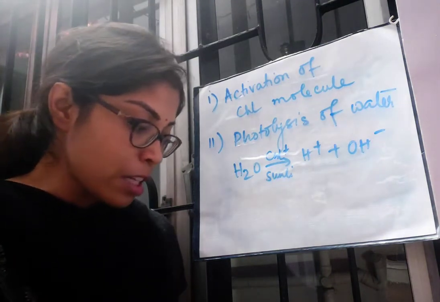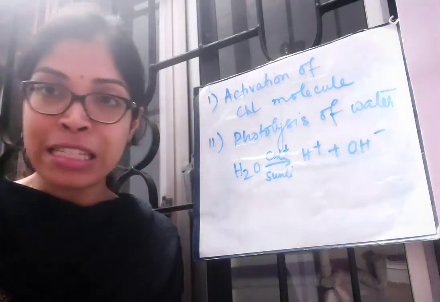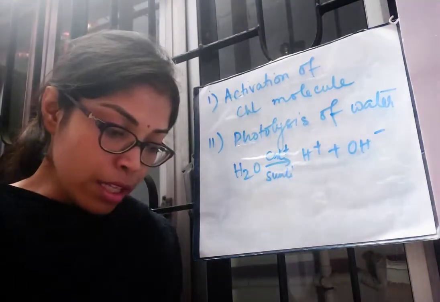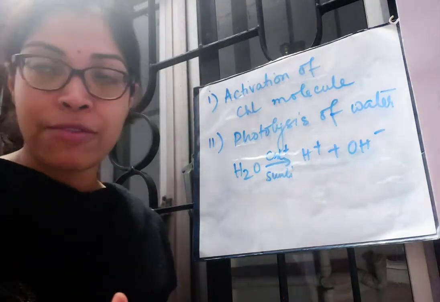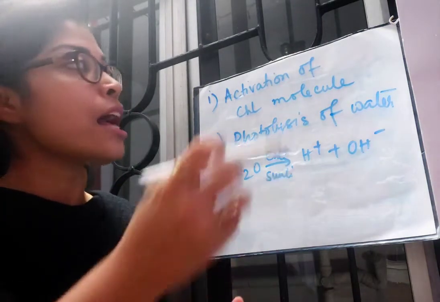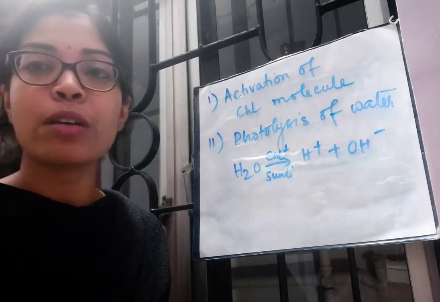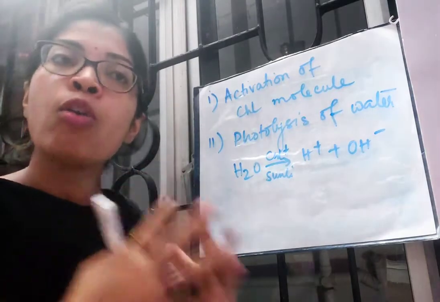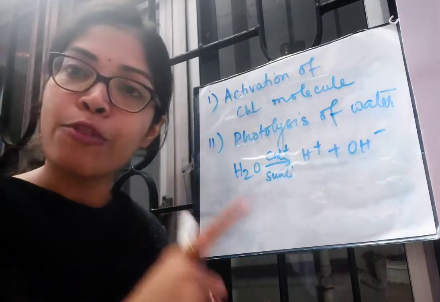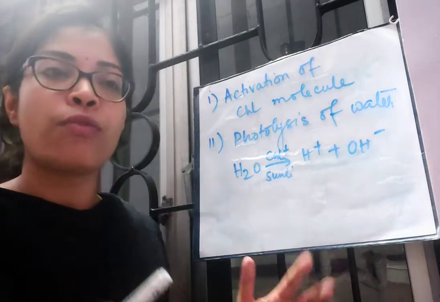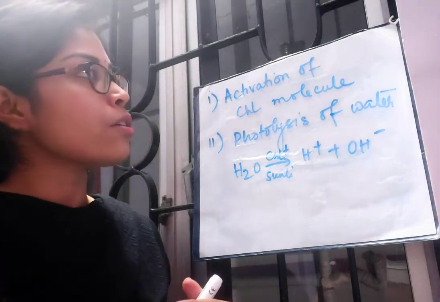I told you that this takes place within the grana of chloroplast, and it takes place obviously in the daytime when the sunlight is there. Now I have been talking about the steps of the light phase. So the first step of light phase is activation of chlorophyll molecules. So the sunlight falls on the chlorophyll molecules, they become activated, and hence all the other steps follow this step. Only when sunlight falls on the chlorophyll, the chlorophyll within the green leaves becomes activated and starts the process.